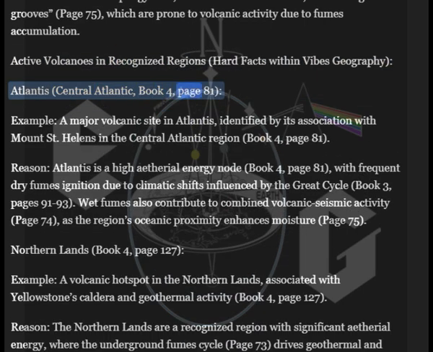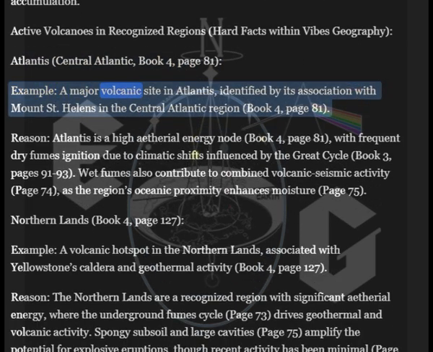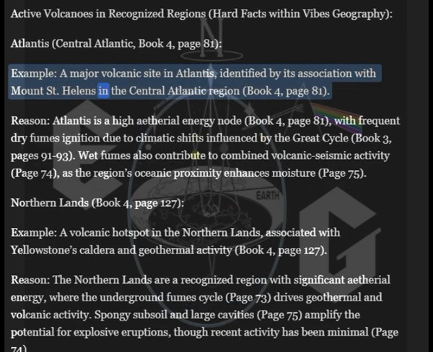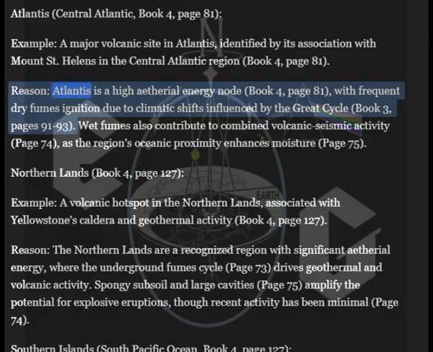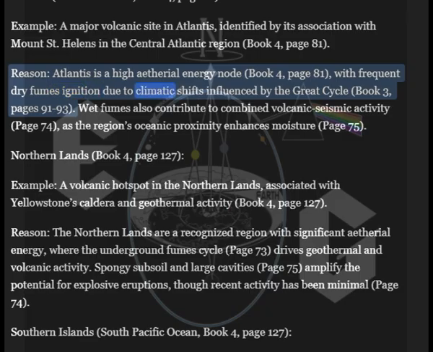Atlantis, Central Atlantic, Book 4, page. Example: a major volcanic site in Atlantis, identified by its association with Mount St. Helens in the Central Atlantic region. Book 4, page 81. Reason: Atlantis is a high ethereal energy node. Book 4, page 81, with frequent dry fumes ignition due to climatic shifts influenced by the Great Cycle.